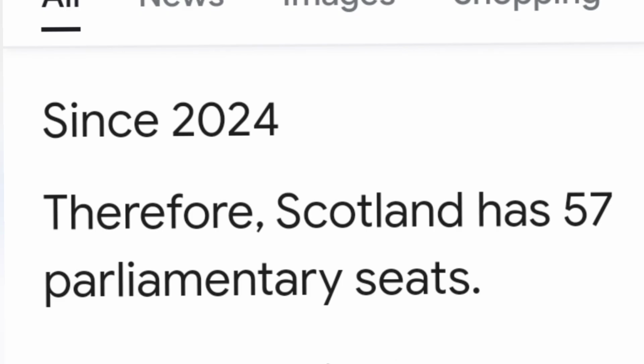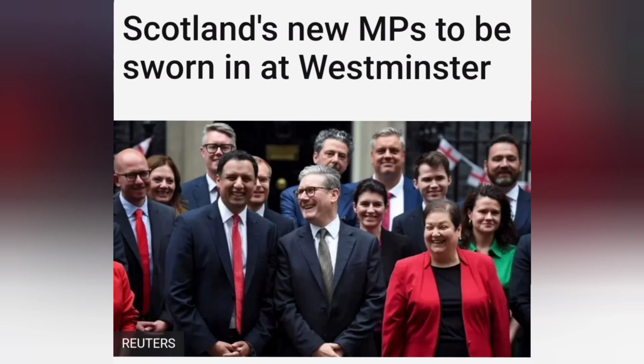All right, so Scotland has 57 parliamentary seats. And here is a picture of the most recent members of Parliament before they were sworn in. So these people are from Scotland, they live in Scotland, and they were elected by Scottish citizens. So that would be in the overall, giant United Kingdom election.